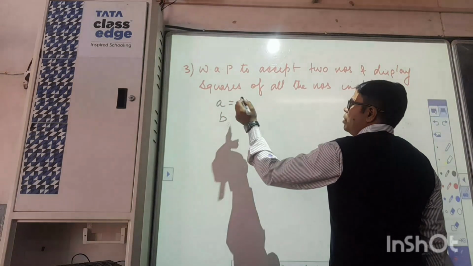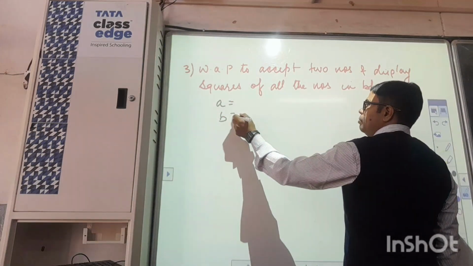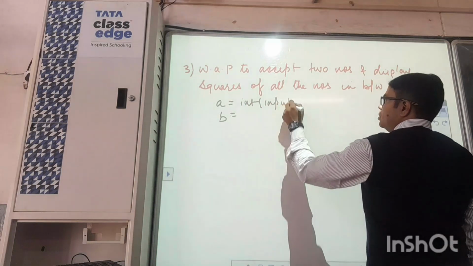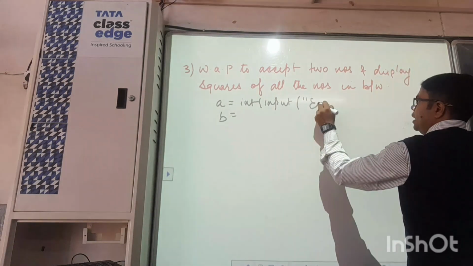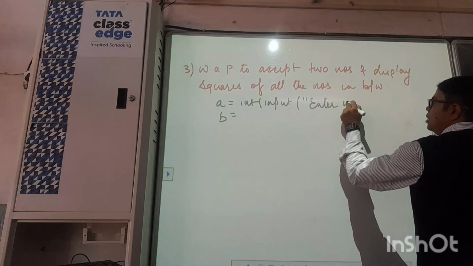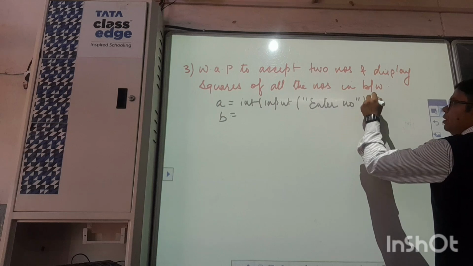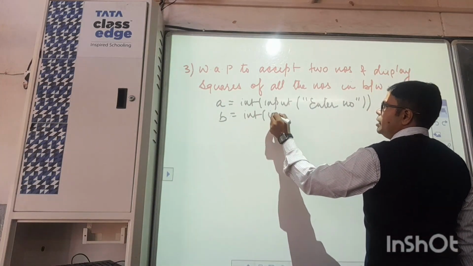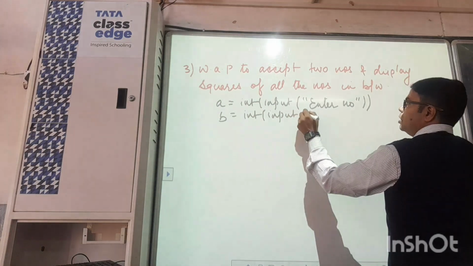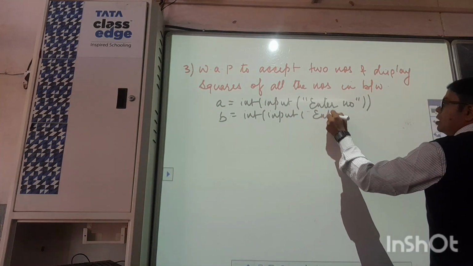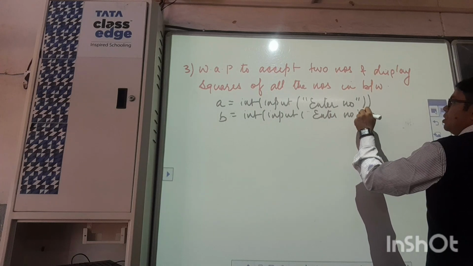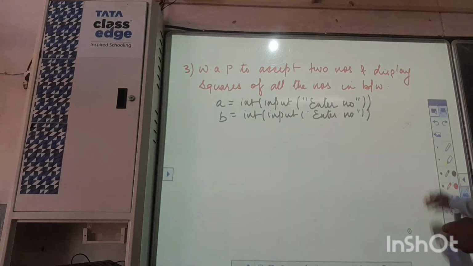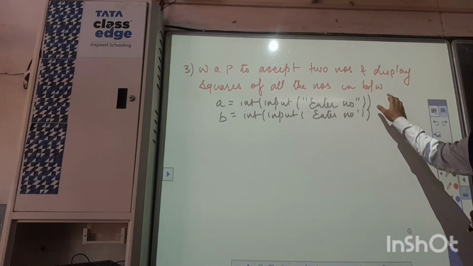For accepting two numbers, what do we need to write? int input, then bracket, enter a number. In short, I am writing. Similarly, int input, enter another number. After that, it says using loop you have to display the numbers between those two.